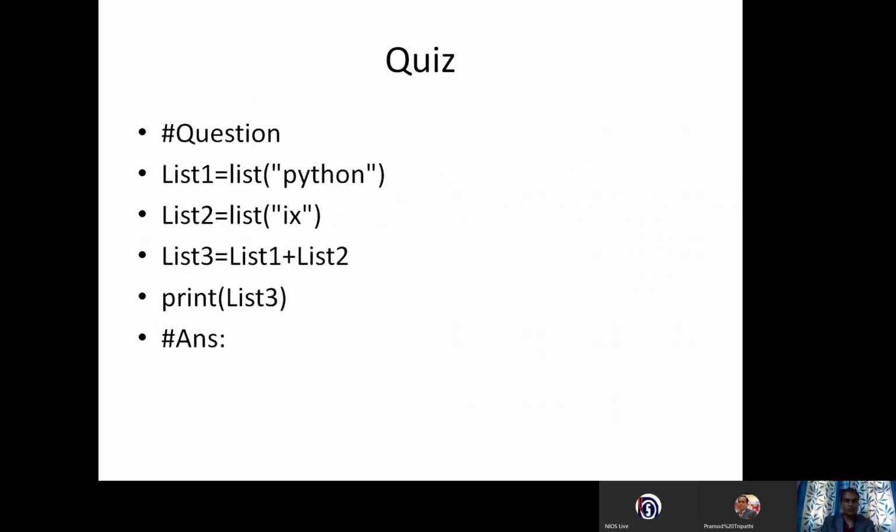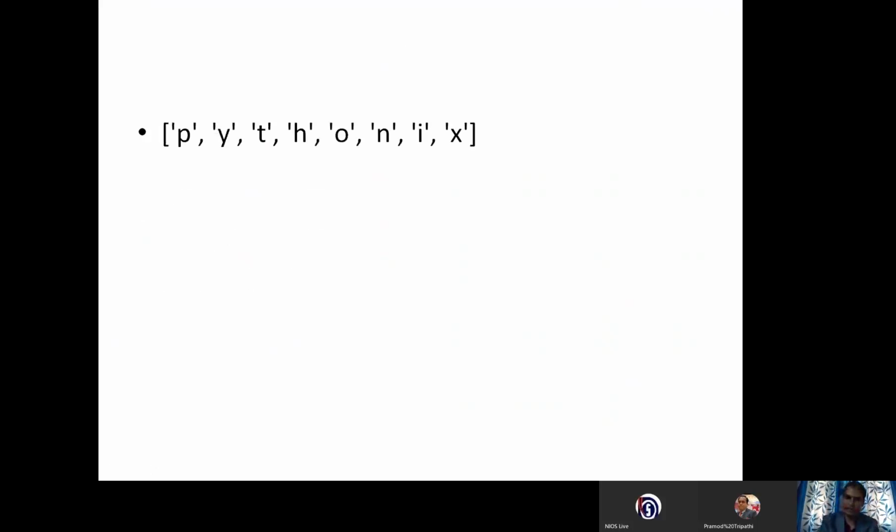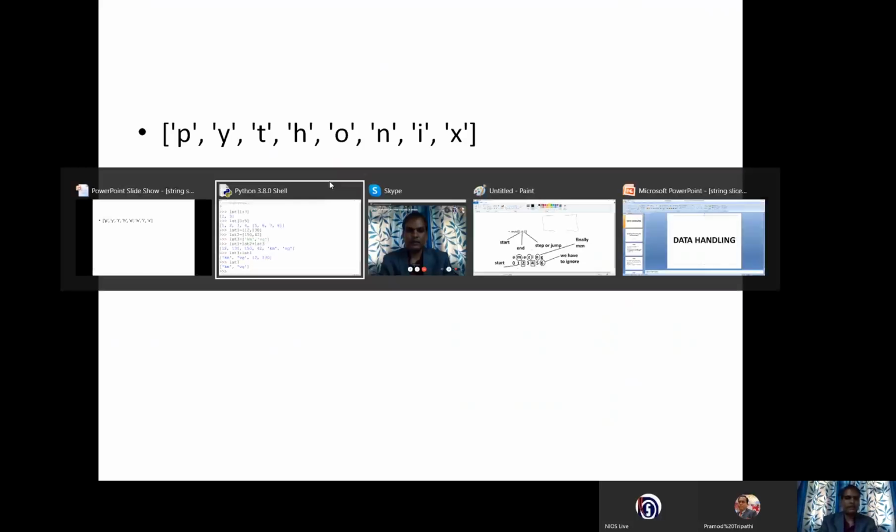Right. So this is a simple question. You can see list 1 is equal to list Python I have given. OK, I have applied this keyword. Again, I have applied this keyword. Then I am using list 1 plus list 2. The moment I print it, please try to imagine what result will come. You can see I have applied list. Each element will be divided into separate parts. So we'll get P separate, Y separate and all the values separate, and we'll get this type of result. OK.